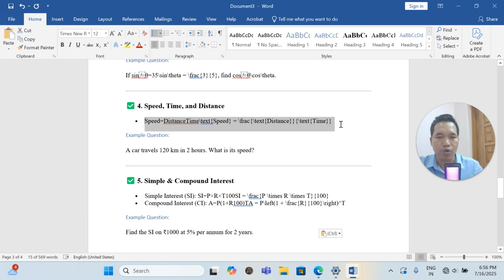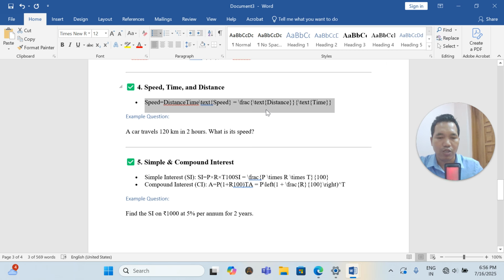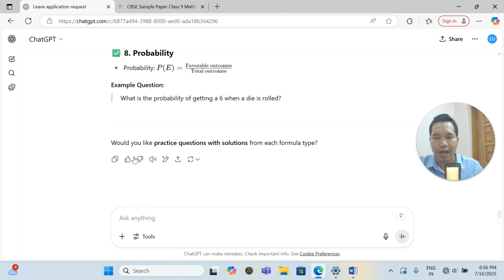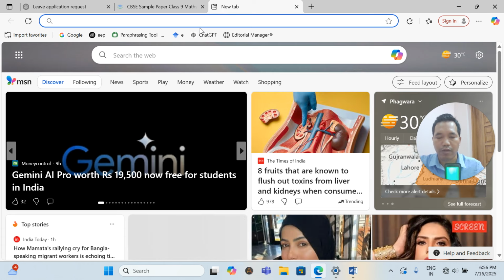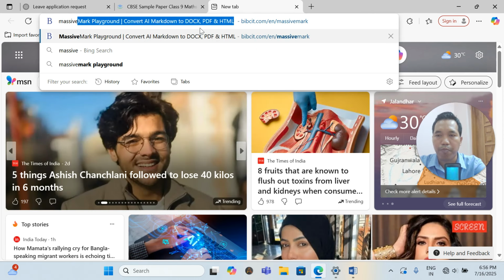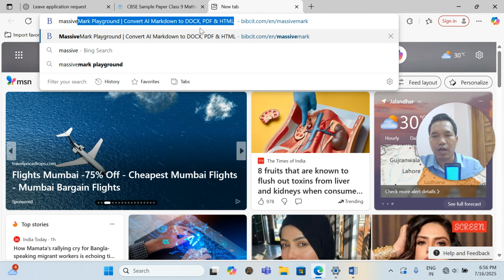So I'm giving you the solution for how to handle this. Go to that file. At the end of the file, you will see the copy option. Click this copy. After clicking copy, you open an AI tool called Markdown Playground. Please note it down.